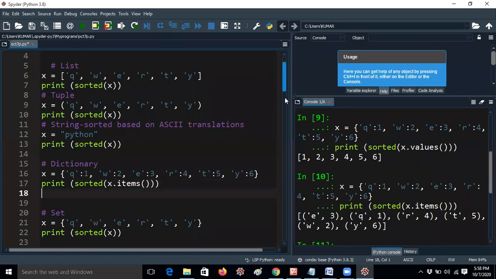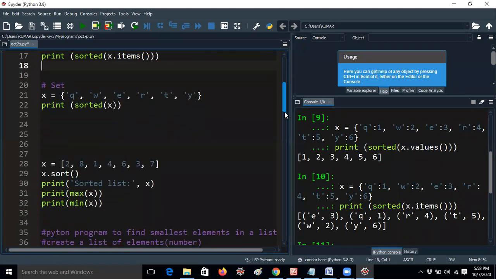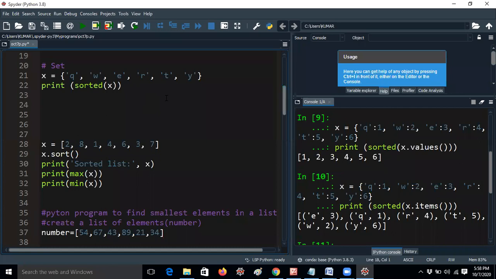I think it is not mandatory to know all these things, but I am telling you anyway. Next, coming to the set. Let me run this.